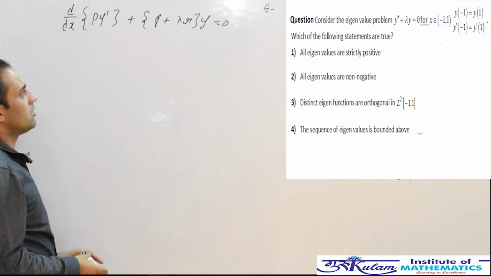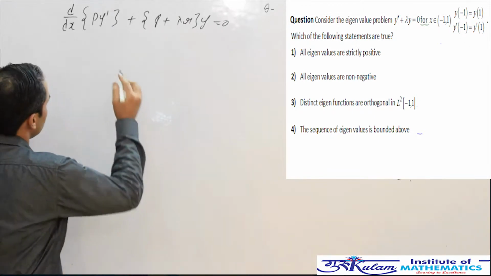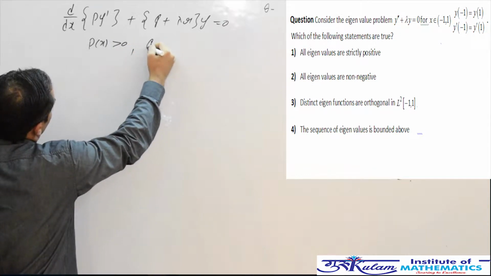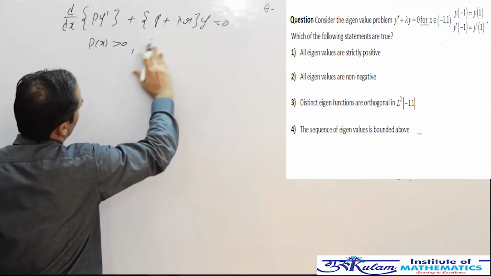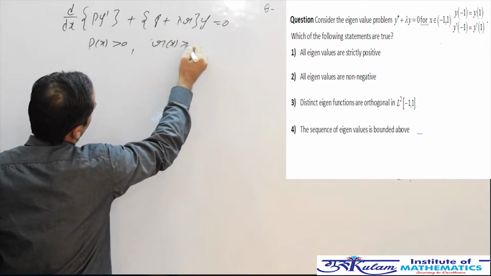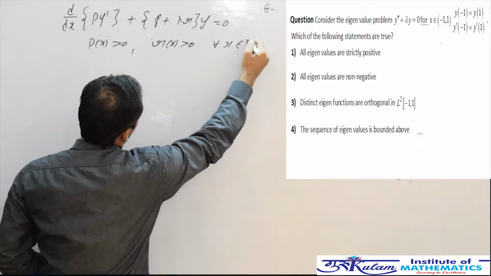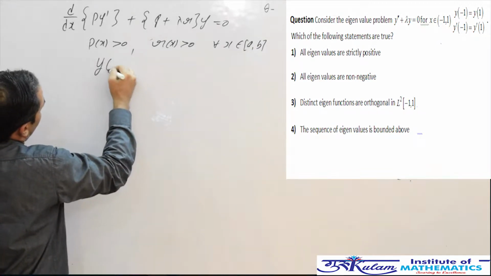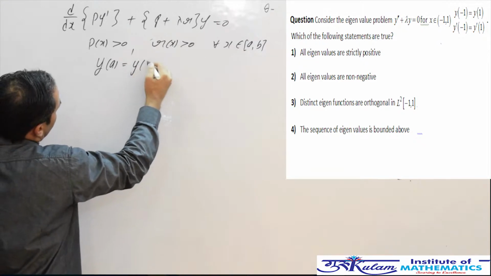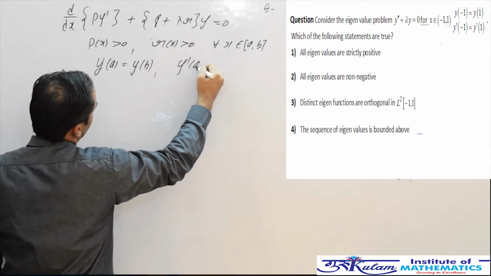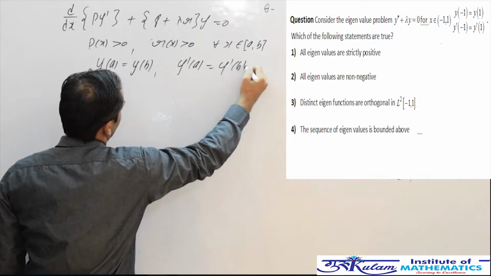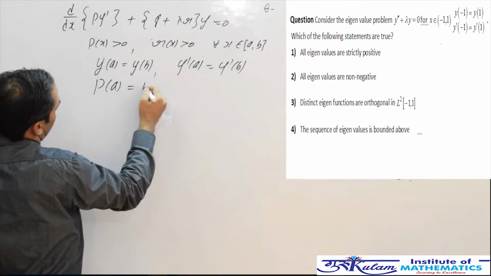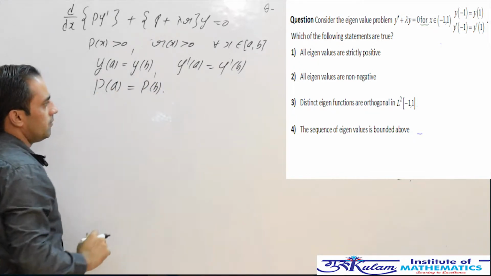This equation is called a self-adjoint second order differential equation, assuming that p(x), q(x) and r(x) are throughout positive for all x in the closed interval [a, b], with boundary conditions y at a equal to y at b and y dash at a equal to y dash at b, with the extra condition that p at a and p at b are the same.